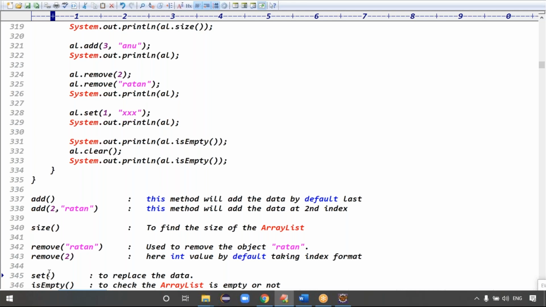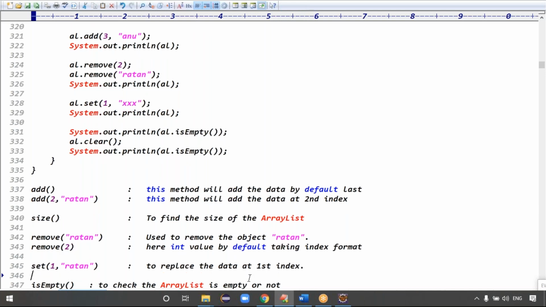Set is for replacement. Set of 1 comma something data like this. It replaces the data at the first index, right? Yes, it replaces the data at the first index. Exactly. Clear now?